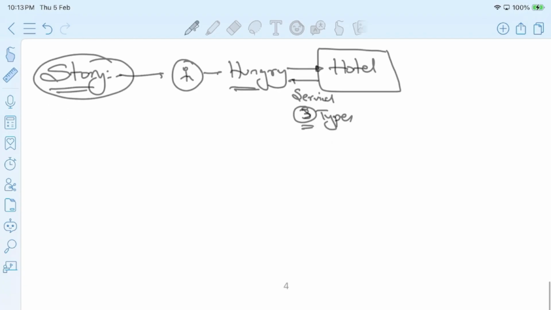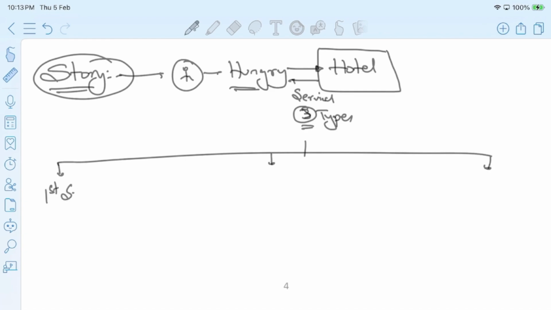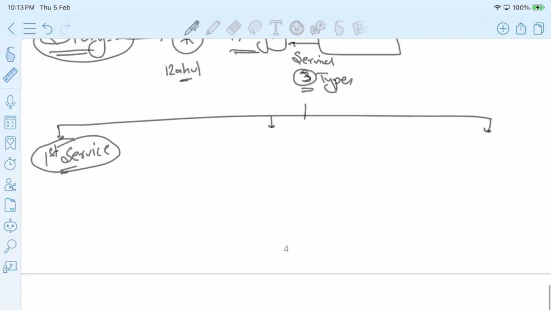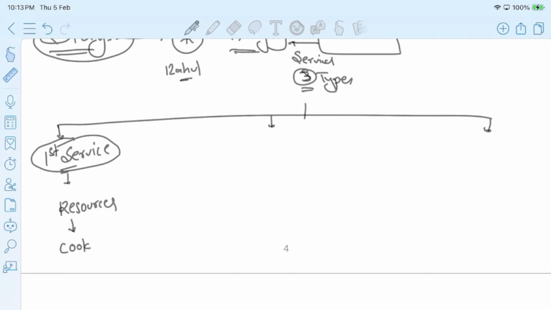So let's see what the three types are. In the first type of service, what this hotel is telling is that, my dear Rahul, you can get whatever resources you want. You just pick the resources that you want in order to cook your own food.